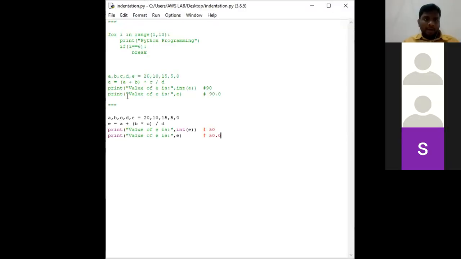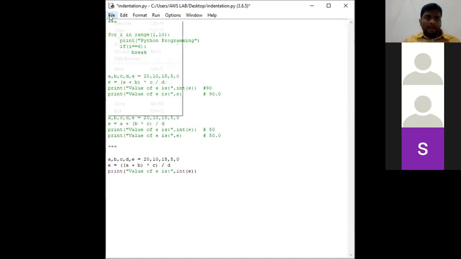Up to here, I will be mentioning the comment lines. So what will be the output for this program? I have given parentheses two times. A plus B is in one parenthesis and A plus B into C is in another parenthesis. So what will be the output for this?